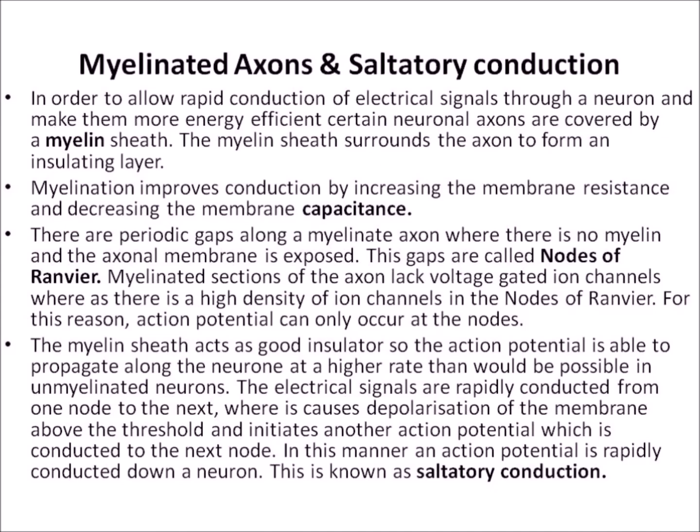The electrical signals are rapidly conducted from one node to the next, where it causes depolarization of the membrane above the threshold and initiates another action potential which is conducted to the next node. In this manner, an action potential is rapidly conducted down a neuron. This is known as saltatory conduction.